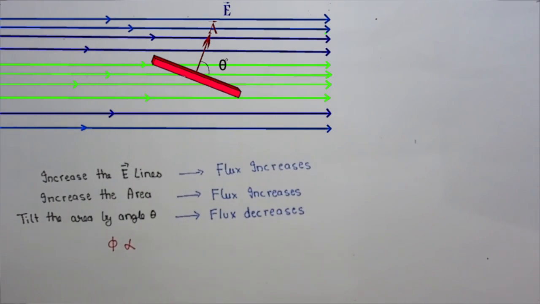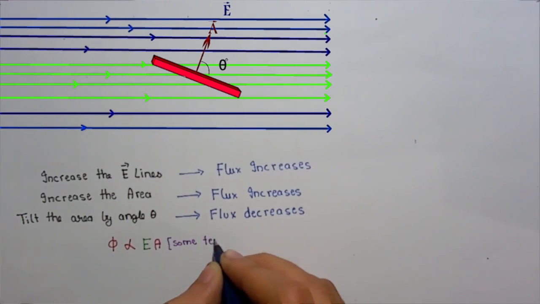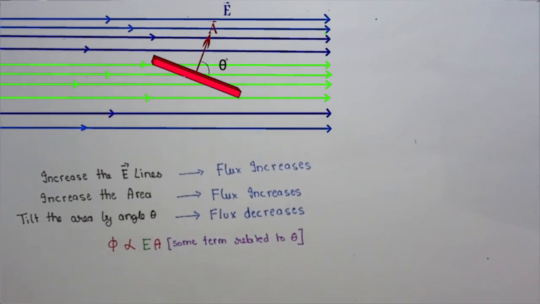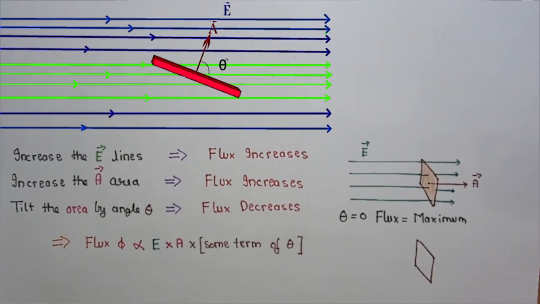From all these arguments, we can infer that flux is directly proportional to the electric field, to the area, and to some function of theta, such that when theta is equal to 0, the flux is maximum, and when theta is equal to 90 degrees, the flux is minimum. Here theta is the angle between the electric field vector and the area vector.